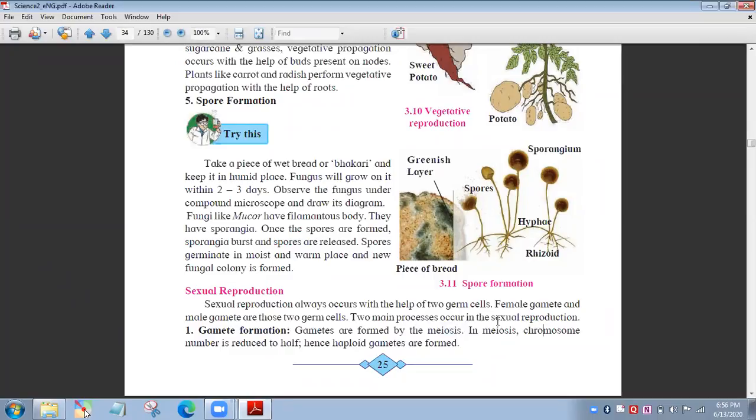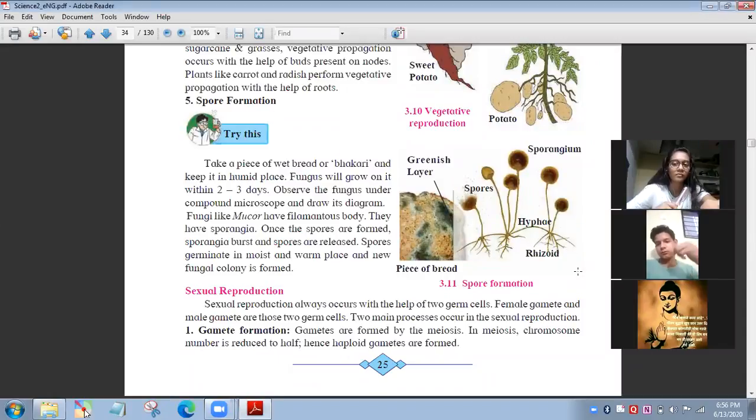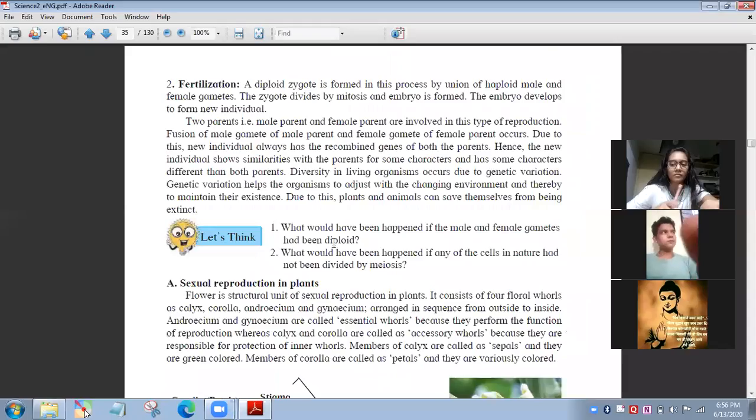Understand? What is the first step? Gamete formation. Now, the next step is called fertilization.